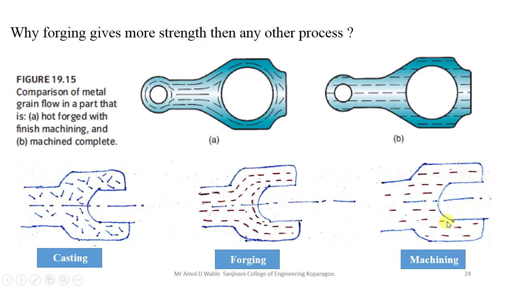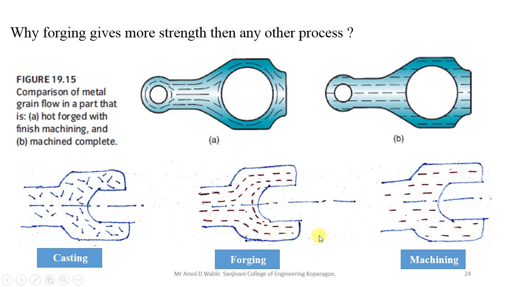Which spanner will sustain more strength, or absorb more load? Can you guess it? If you are thinking that the casting will sustain more load, then your answer is wrong.